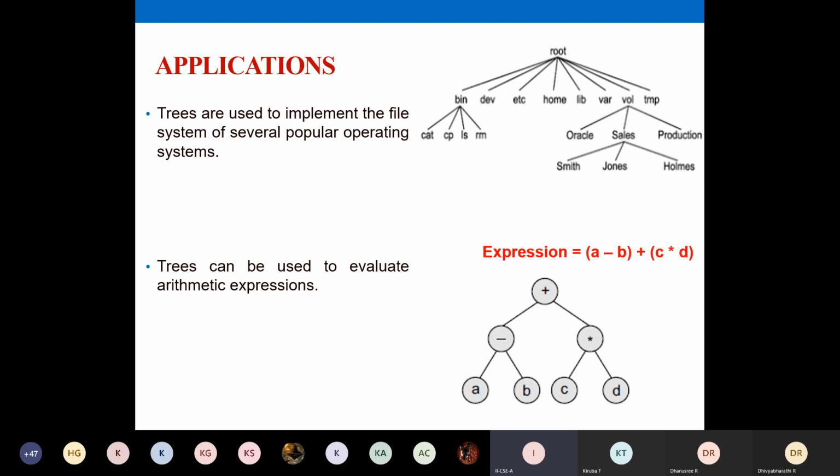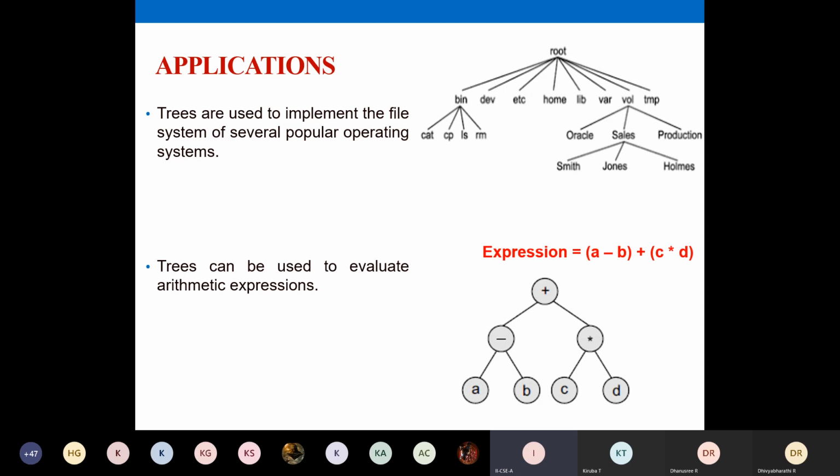Okay, so you might have also seen in a Java program, if you are executing using an IDE, if you click a plus symbol, it will expand and show what all the folders and files available are. Once again, if there is another folder, if you click on that plus, it will show the other subfolders. So that is an example of a tree structure, how a tree is applied for naming your file system.